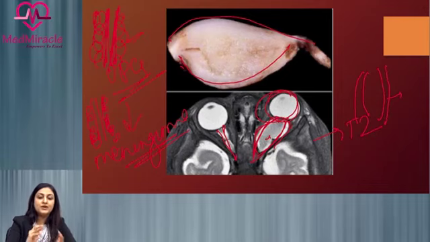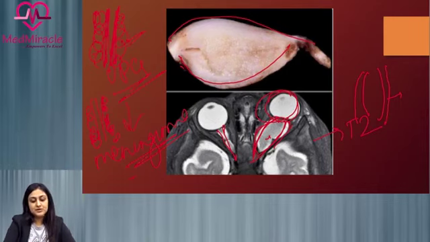The pattern is called tram track calcification seen in meningioma. However, in the case of optic pathway glioma, we will not be able to see the nerve separately, and the entire nerve will be enlarged in a fusiform manner. So this is optic pathway glioma, which is a common tumor in NF1.